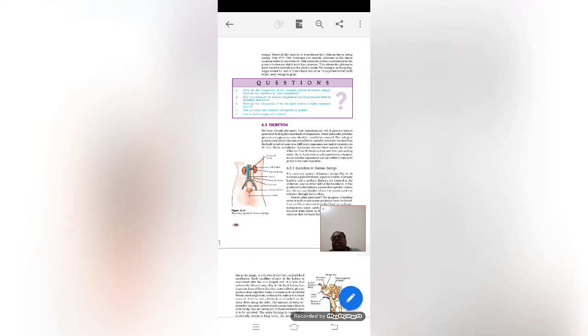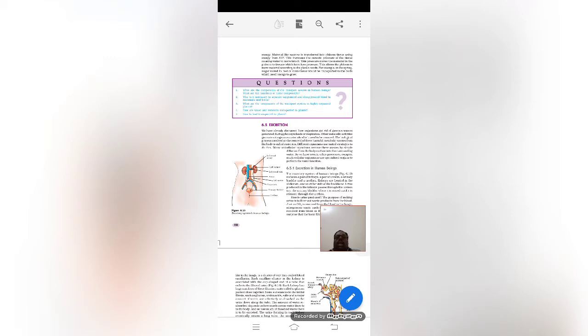Some organisms excrete uric acid, and we excrete by the process of urea. Inside our body the waste product is ammonia, but it is converted into urea inside the liver, and it will be excreted out through the kidney. The major organ responsible for excretion in humans is the kidney.